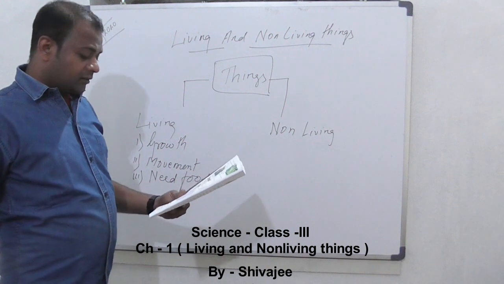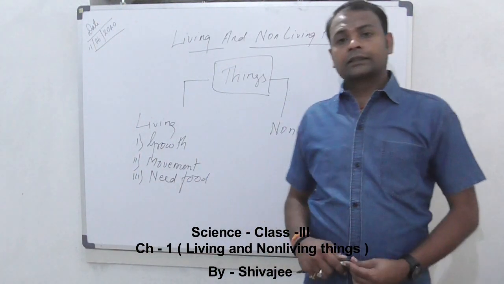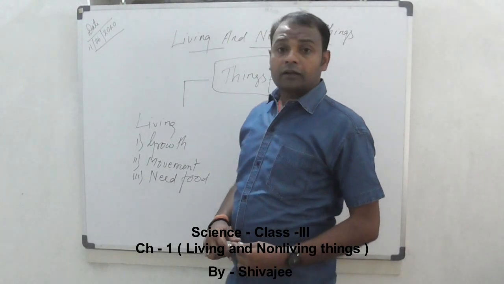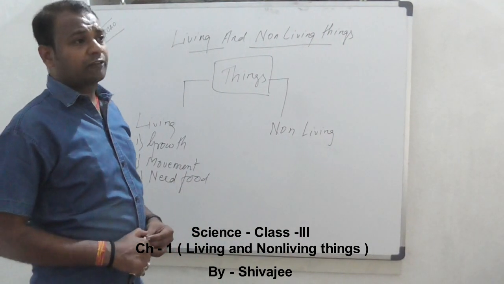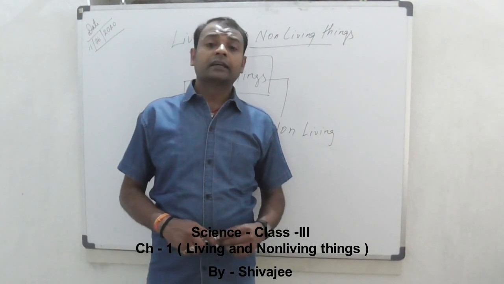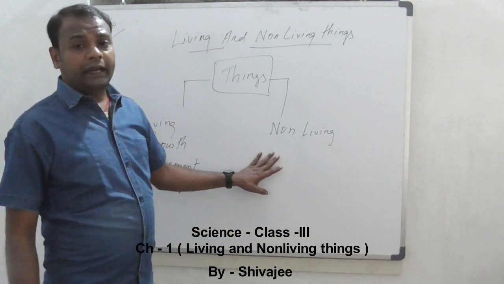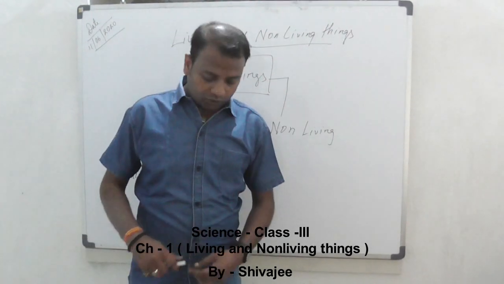The food we eat comes from plants. Animals and human beings cannot make their own food. They depend on plants for their food. And plants prepare food with the help of air, water and sunlight. On the other hand, non-living things do not need food because they do not show any type of growth.